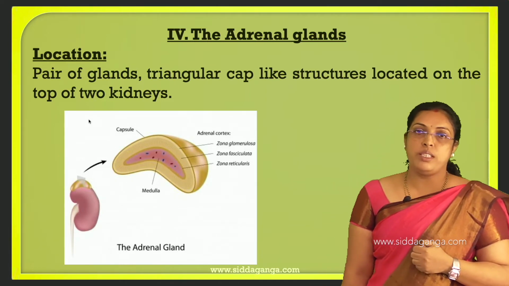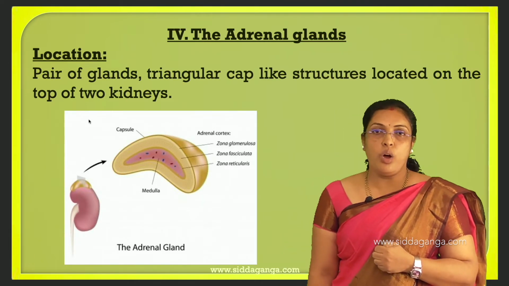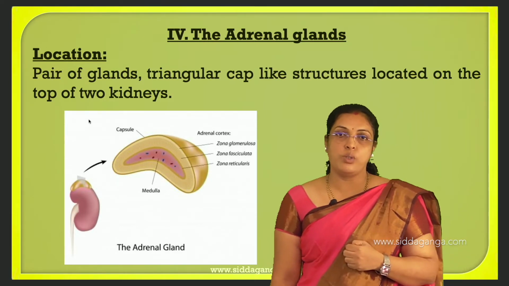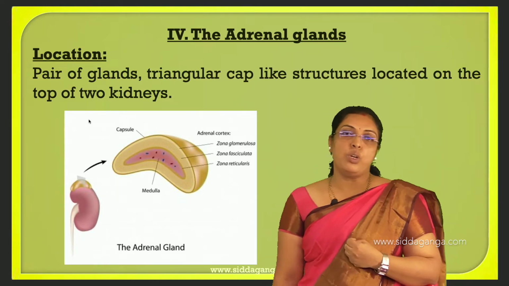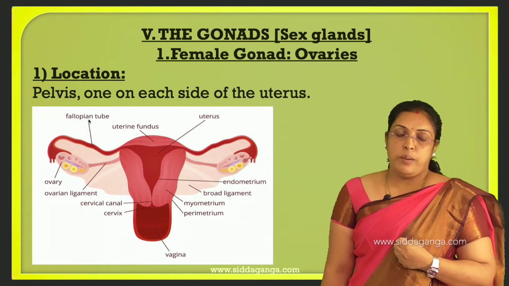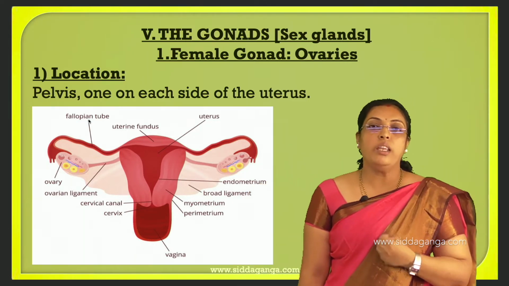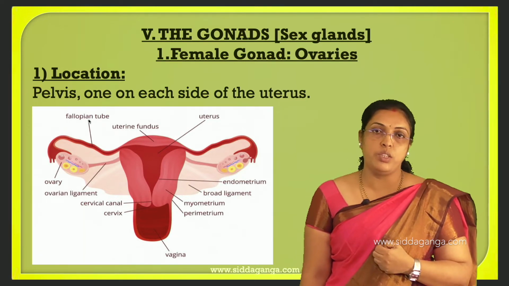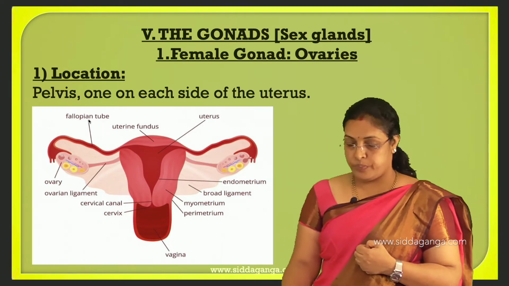Then the medulla produces emergency hormones like catecholamines, that is adrenaline and noradrenaline. Zona reticularis produces estrogen and also testosterone, but testosterone is produced in more quantity when compared to estrogen. Then ovaries: there is a pair of ovaries present in the pelvis, one on each side of the uterus. In the ovary, Graafian follicular cells produce estrogen, whereas corpus luteum produces progesterone.